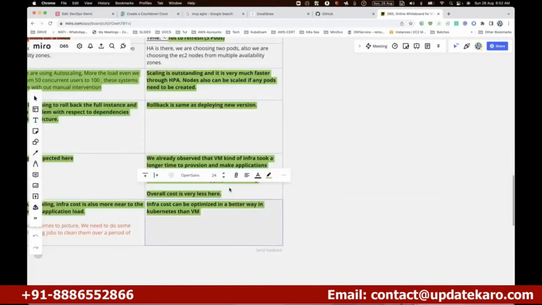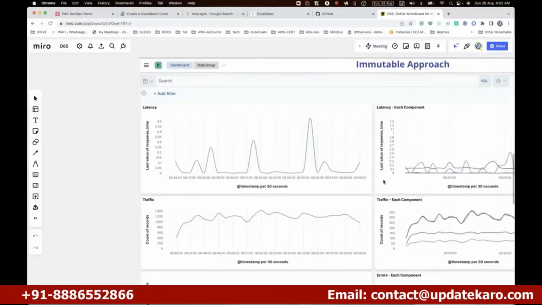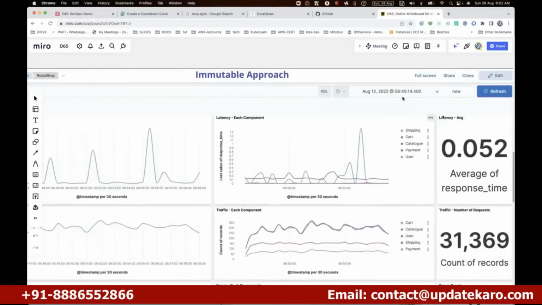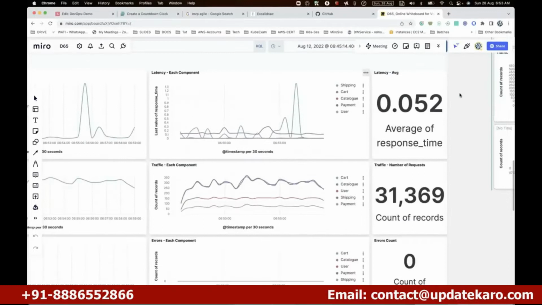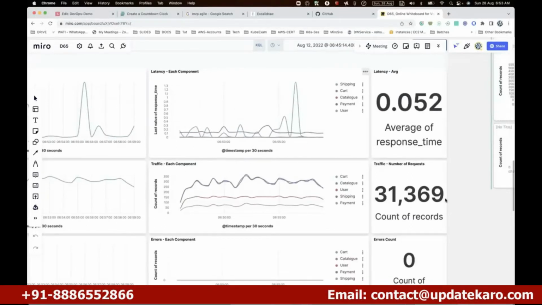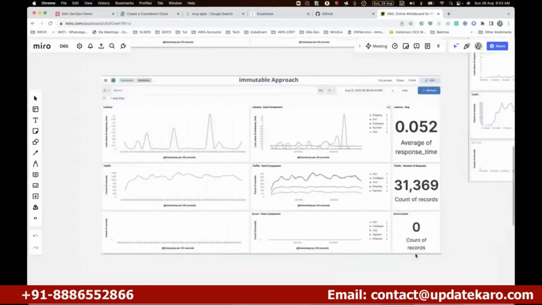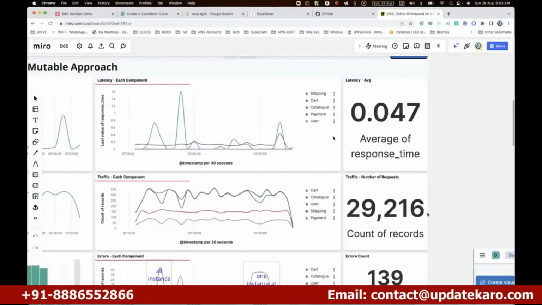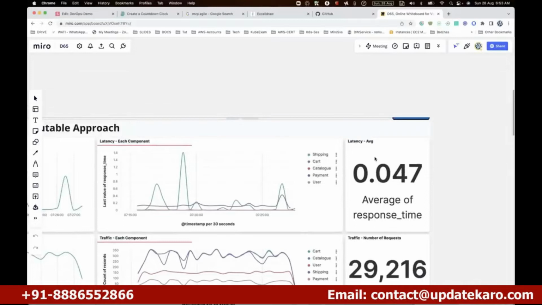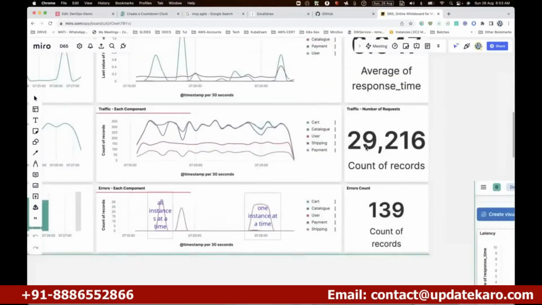Each and every time when I develop this particular infra, in this infra context, mutable, immutable, or containerized, we are going to generate a load onto the application. Now if you see the timestamp, maybe 15 minutes or half an hour, on that timestamp I sent like 31,000 requests to the system, and I see zero failures. Oh, sorry, this one. Let's start with the mutable approach: 29,000 requests in a certain time frame.